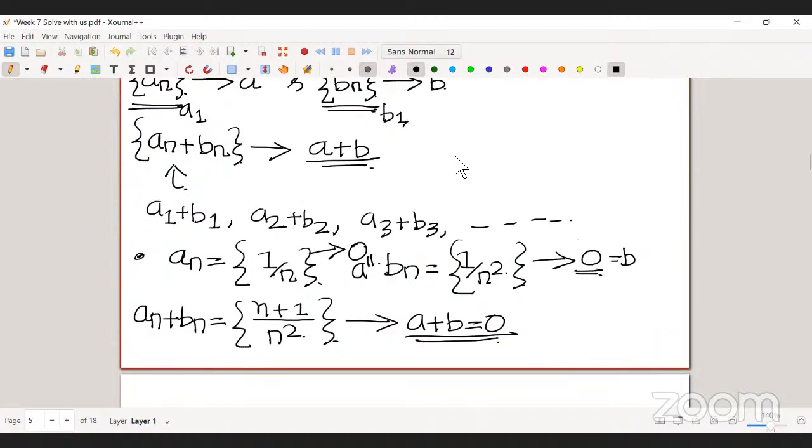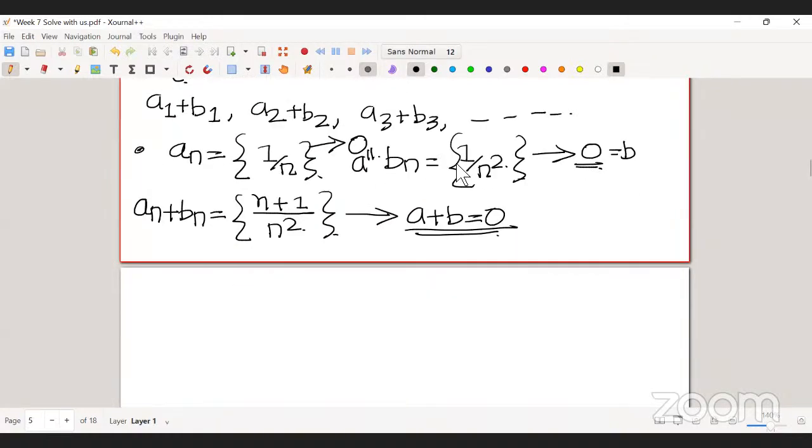Sir, suppose An has a limit. Can someone, I'm getting a lot of noise in the background. Am I audible? Yes. Sir, suppose An is going towards limit 2, and Bn is going closer to 3. Sorry, can you repeat? I'm having an issue with the noise. Am I audible, sir? Yes, please.